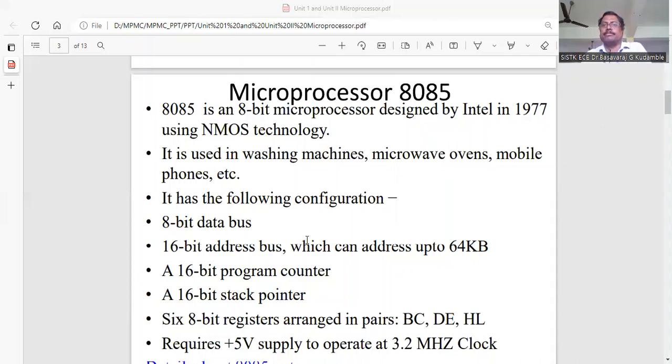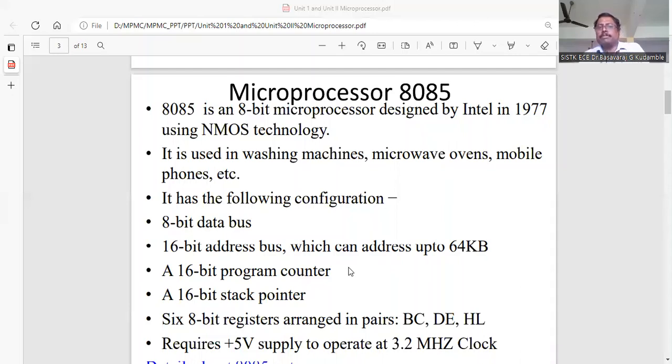This is one directional, from processor to memory or IO device, not from memory to processor. So it is a 16-bit unidirectional bus, but the data bus is bidirectional. A 16-bit address bus can address a maximum of 64 kilobytes, meaning 64 K memory locations. Each memory location is of 8-bit capacity.